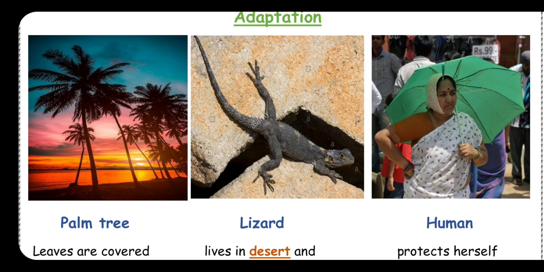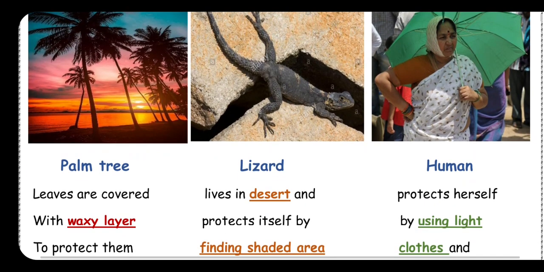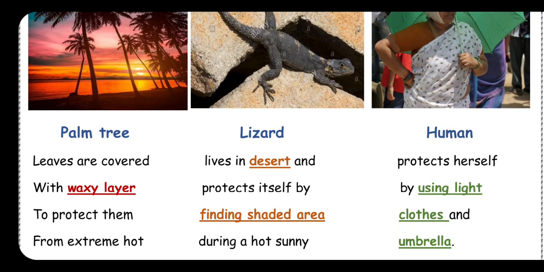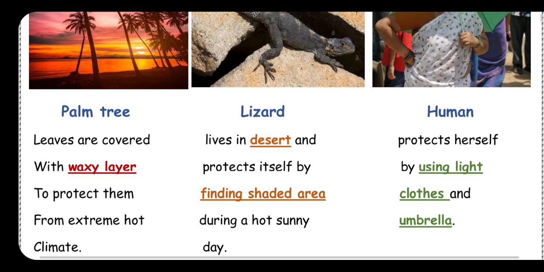So, palm tree leaves are covered with a waxy layer to protect them from extreme heat. What is the meaning of extreme hot? It means very hot. The weather is very hot. So, the leaves of the palm tree are covered with a waxy layer to protect them from the very hot weather.